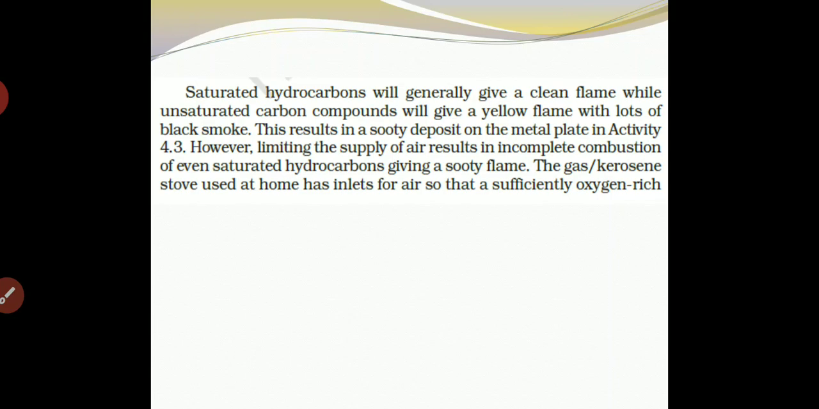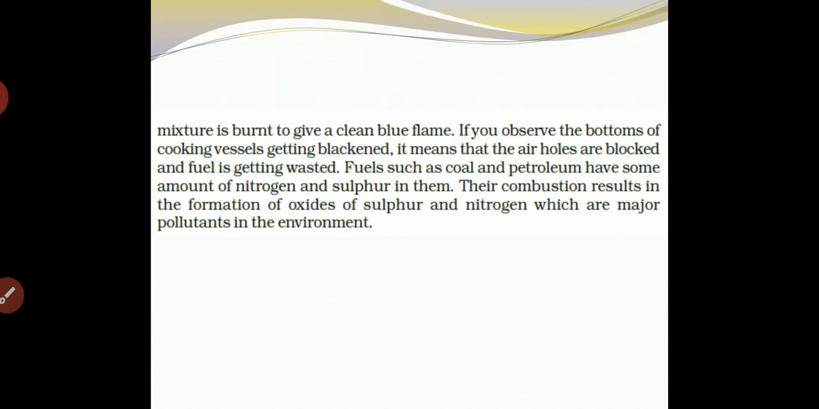The gas or kerosene stove used at home has an inlet for air, so that a sufficiently oxygen-rich mixture is burned to give a clean blue flame. If you observe the bottom of a cooking vessel getting black, it means that the air holes are blocked and fuel is getting wasted.